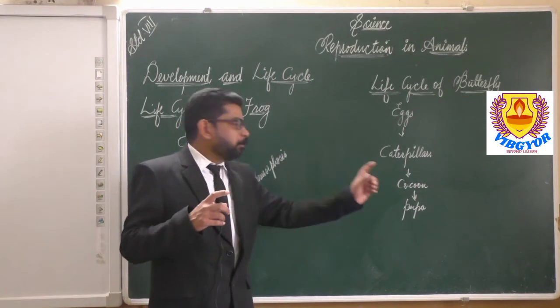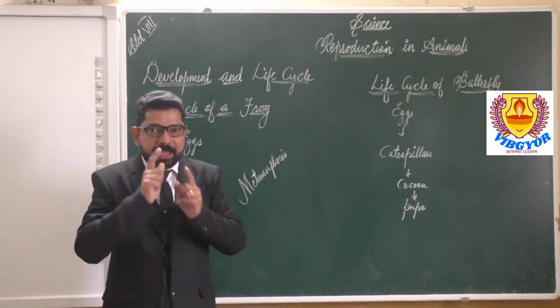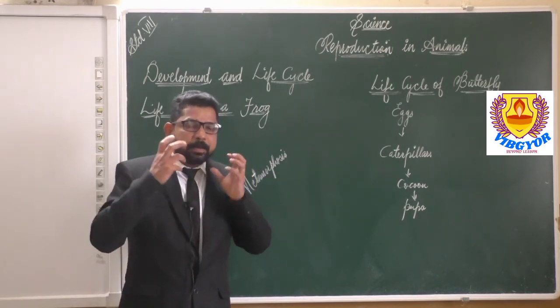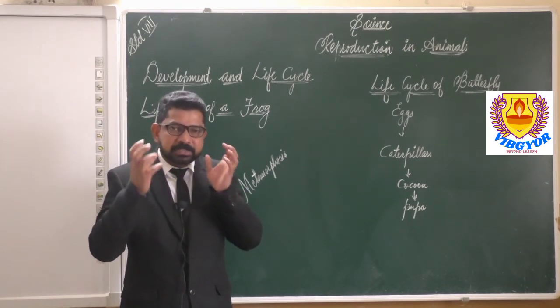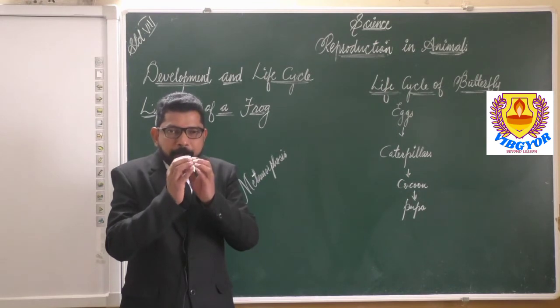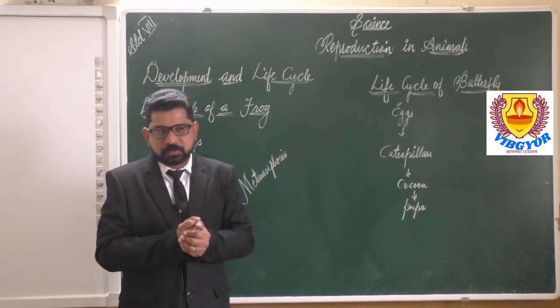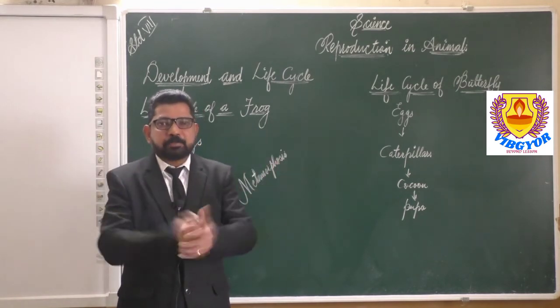Now according to you, what is inside the cocoon? Inside the cocoon there is a caterpillar, a worm, that has undergone a number of changes in the pupa stage. Once the changes have been completed inside, what happens? The pupa will be broken by the butterfly and it comes out.